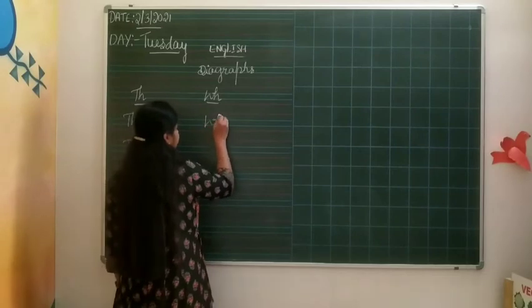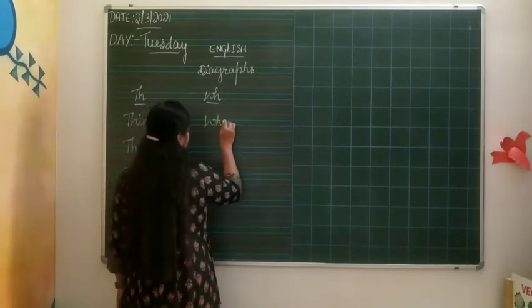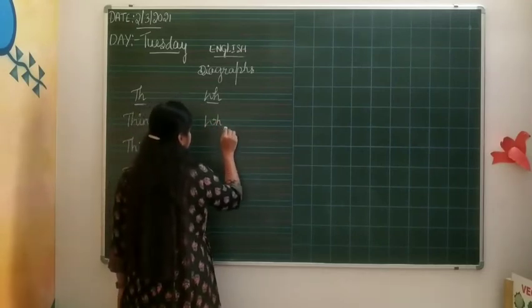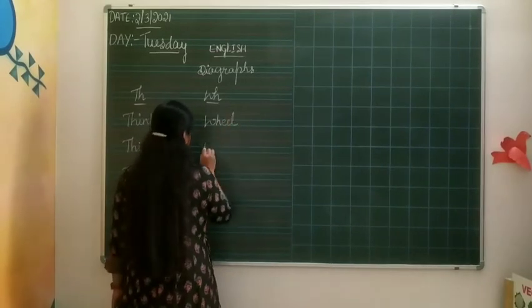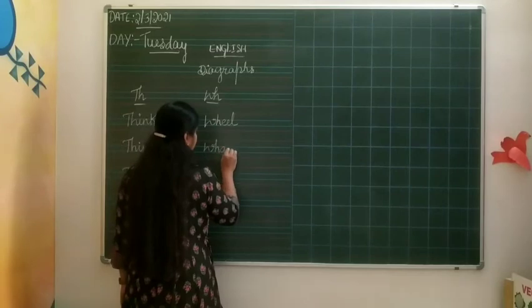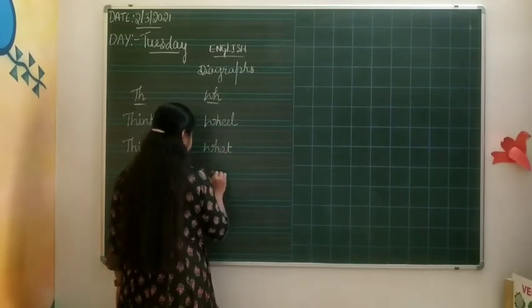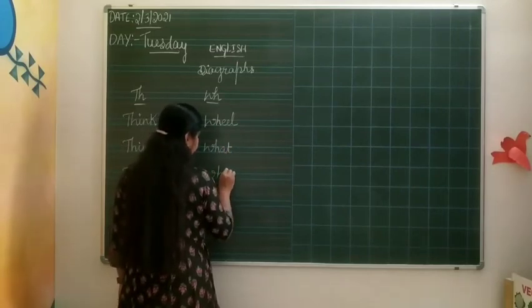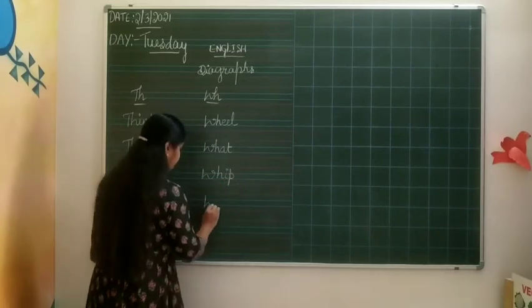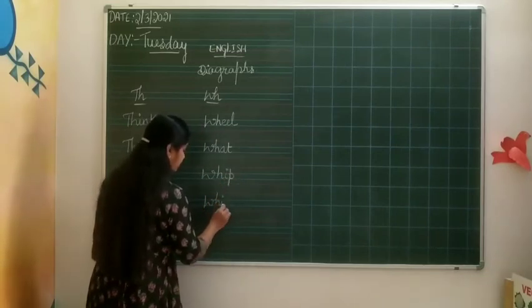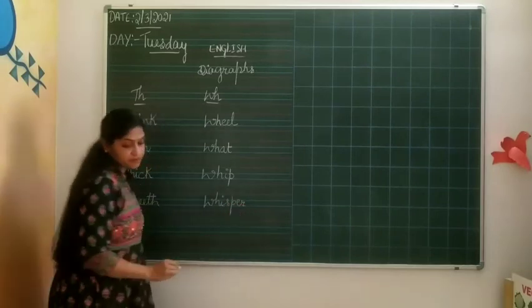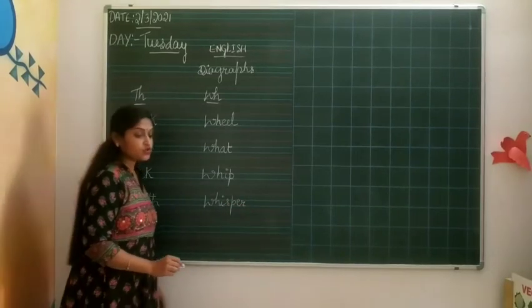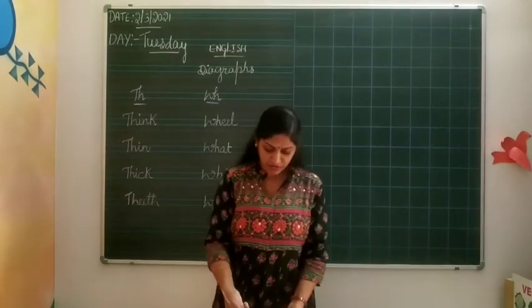WH: wheel, wad, whip, whisper. Then, do you remember some other words in WH?